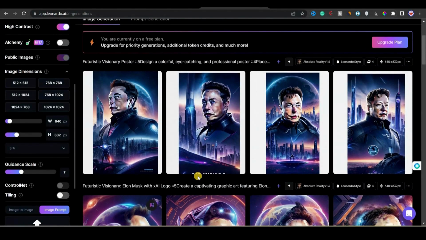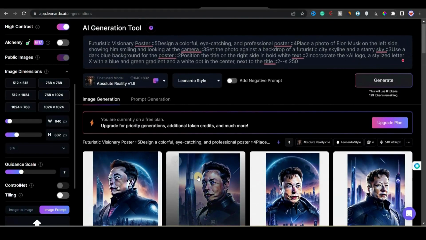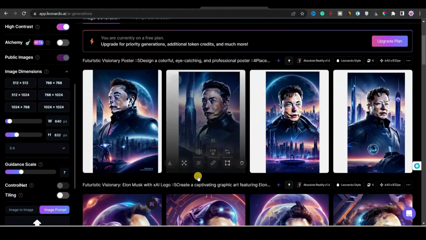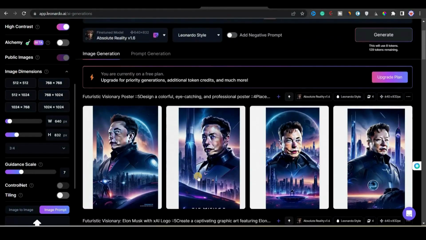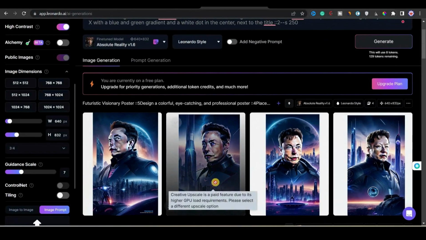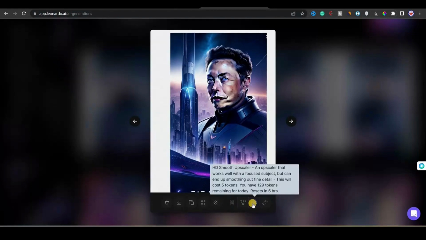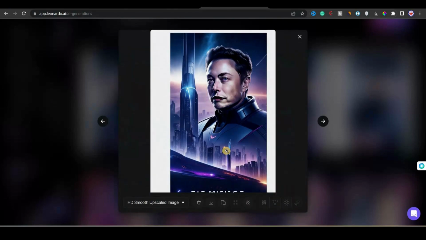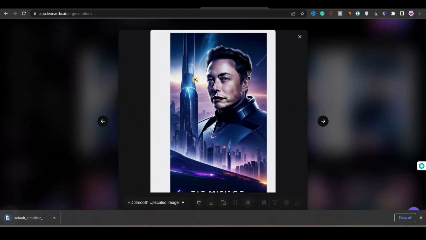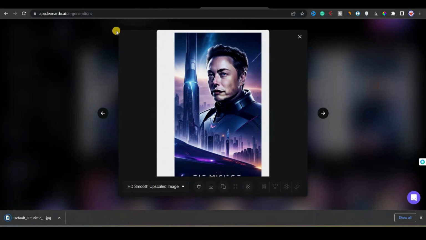After waiting for a few seconds, you can see that it has generated an image, but the face of Elon Musk is kind of deformed, right. I think we need to change the engine for the generation, because we are using Absolute Reality version 1.6, and if we change that, I hope it can generate better images. If we apply HD smooth upscaler, then it can improve the look of Elon Musk. Okay, now you can see that it looks good, and we can simply download it. So we'll just click on the download icon and download it.